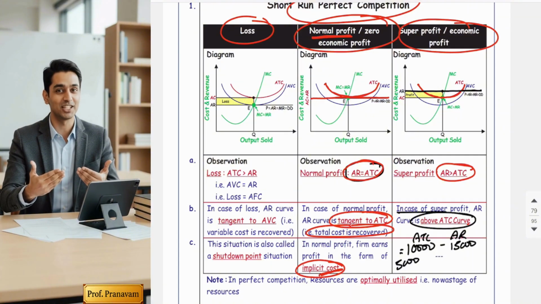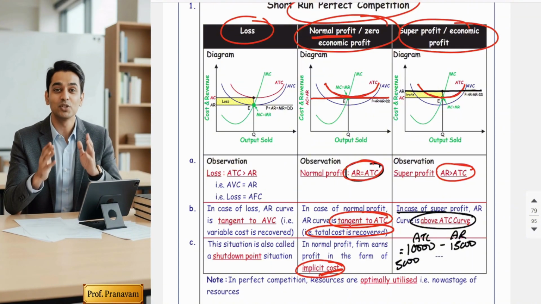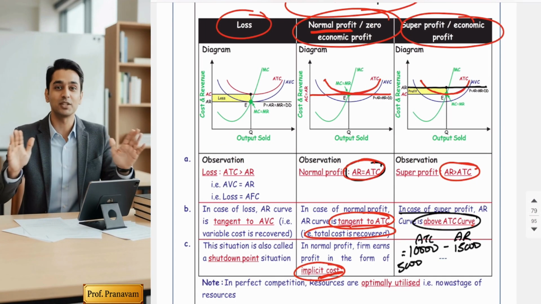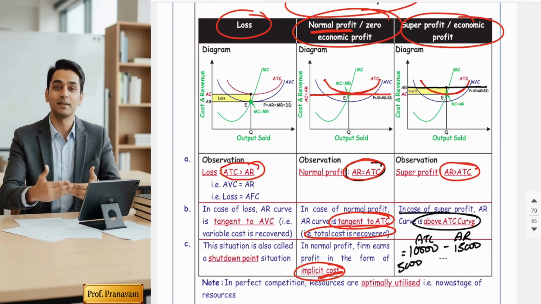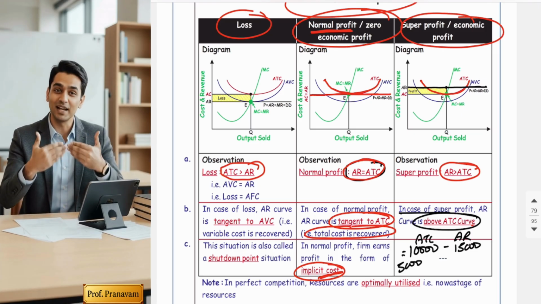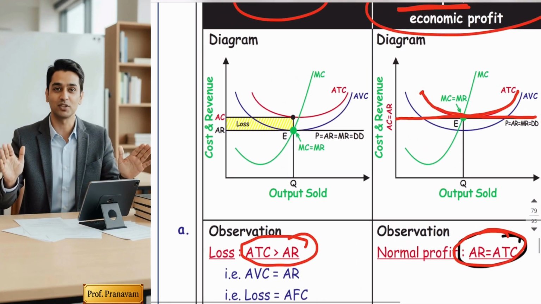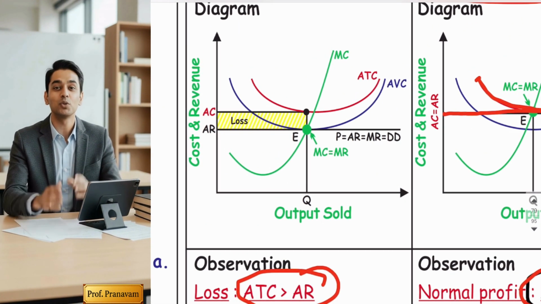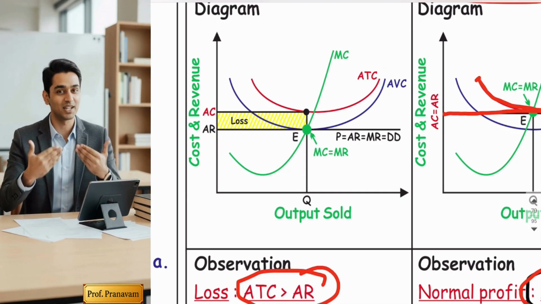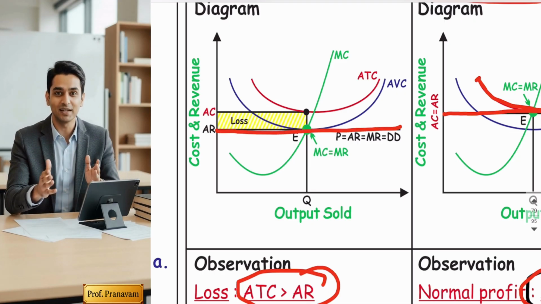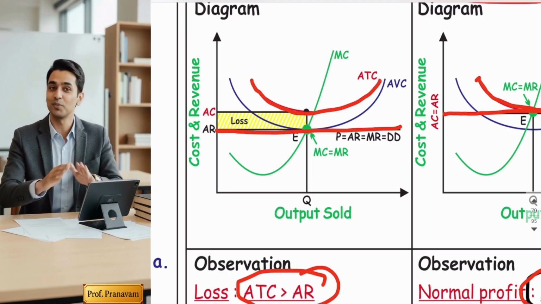Now let's come to the third case, that is a loss. Friends, loss occurs in the business when your average total cost is greater than average revenue, or I can say average revenue is less than average total cost. This loss can be shown in the diagram. Please see it. The yellow shaded box is actually a loss. How does it indicate the loss? My average revenue curve is below my ATC curve. So my ATC curve is above and my AR curve is down.